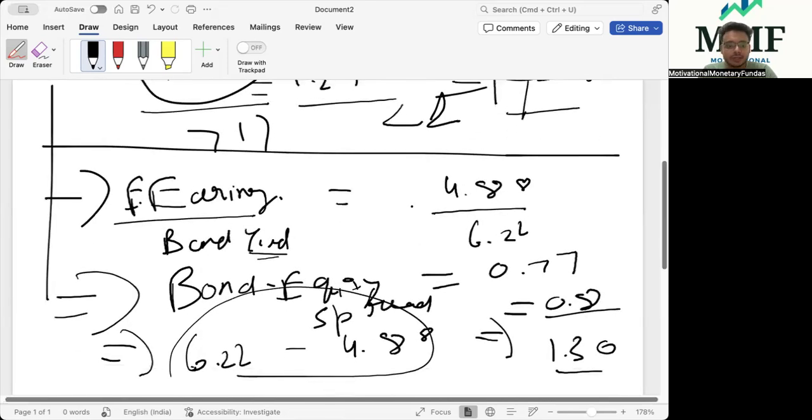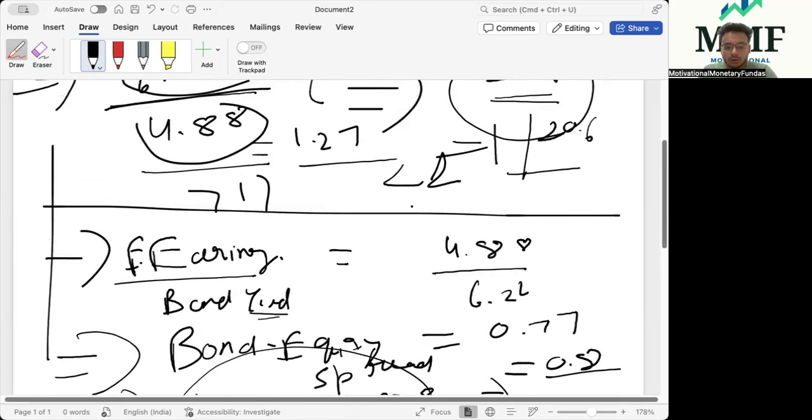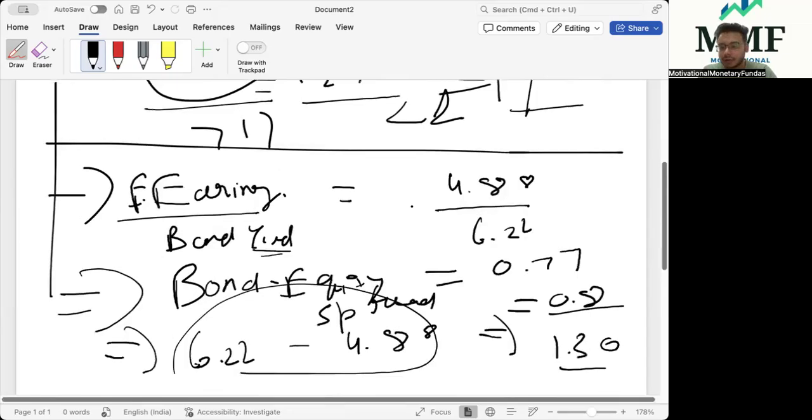Yes, the spread is 1.3 as of now, Ritvik. It will come closer to 1.25, 1.27 in the coming months, not even quarters, but maybe in a few days. Ultimately this difference will come down because the yields are about to come down. First, your fixed income yield will come down because it's expected that central banks will reduce the interest rates. But the earning yield will take time to increase.